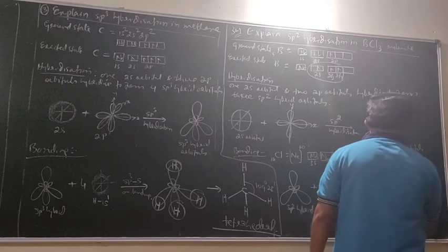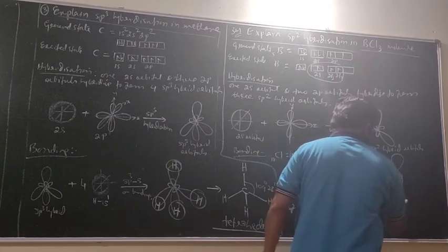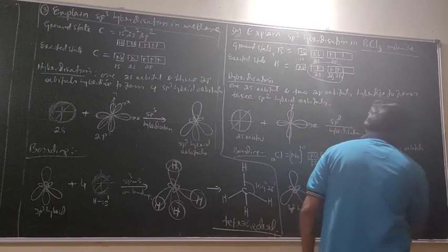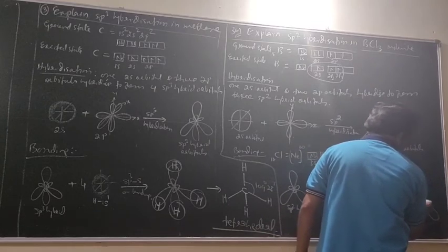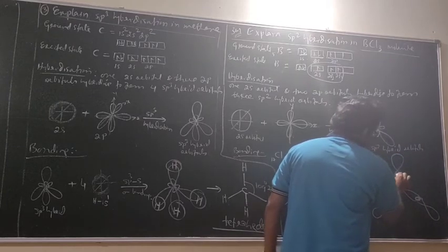Yes, this is the boron. Correct? Now this is another boron, and this is a p orbital. This is another boron, and this is a p orbital. See the overlapping.